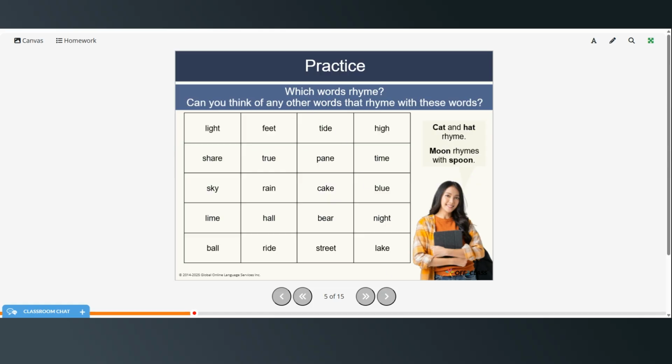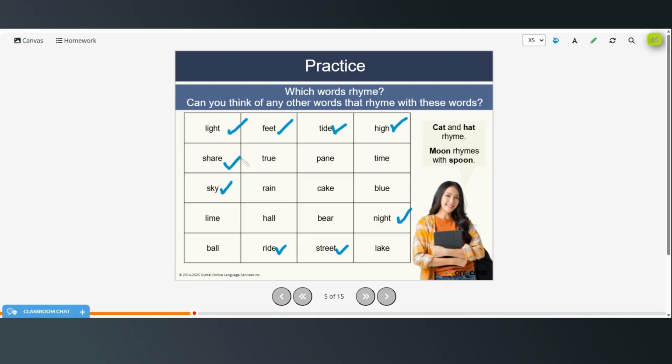All right, can you think of any other words? Which of these words rhyme? And can you think of any other words that rhyme with these words? So cat and hat, moon and spoon. Maybe, let's see, light and night. Feet and street. Tide and ride. High and sky. So you notice here that they do not need to be spelled the same in order to rhyme. It's basically the sound.